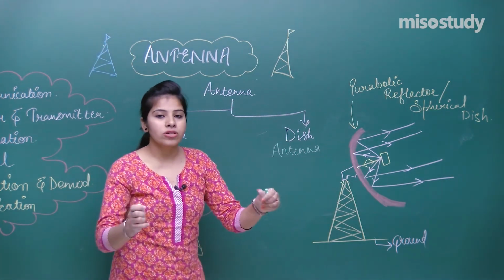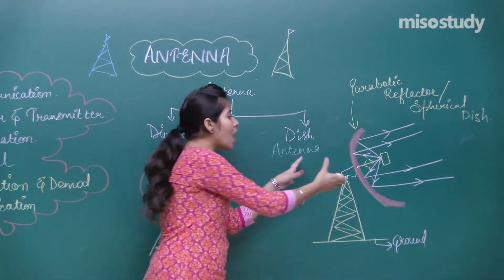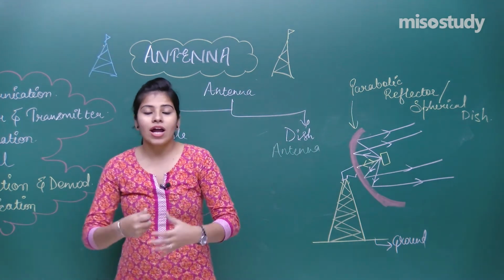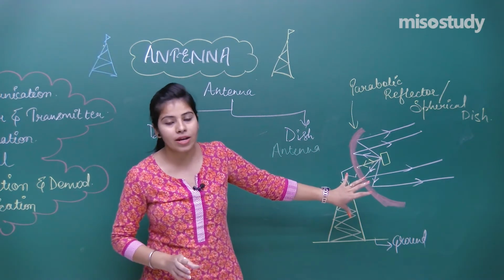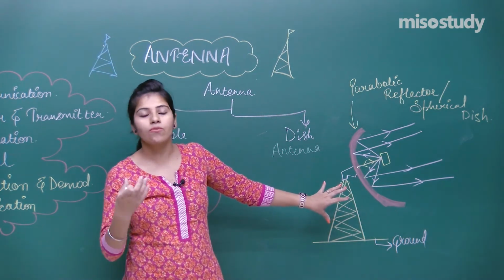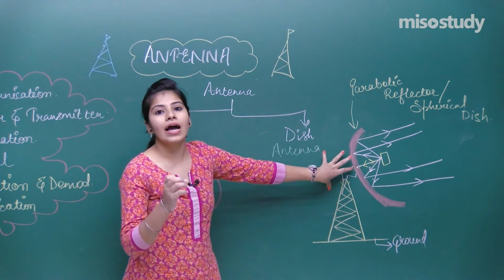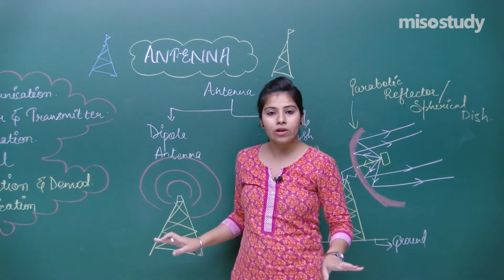Now, suppose the message is coming from this side, what do you have to do? You have to direct this spherical dish in that particular direction from where you want to receive your signal. So this is a direction-based antenna, and over here there is no particular direction.